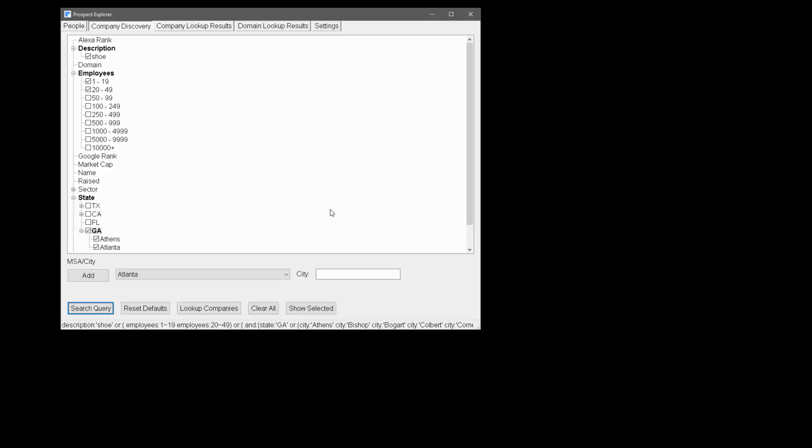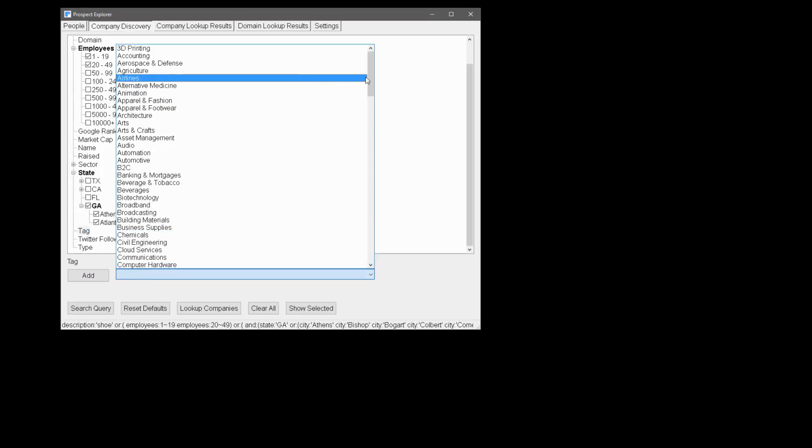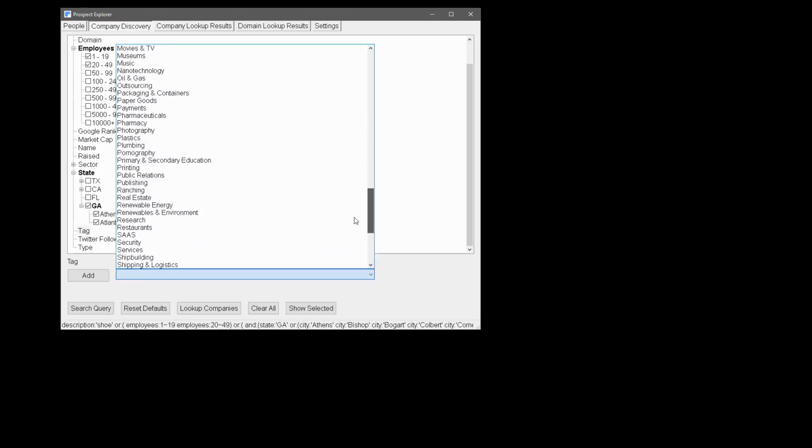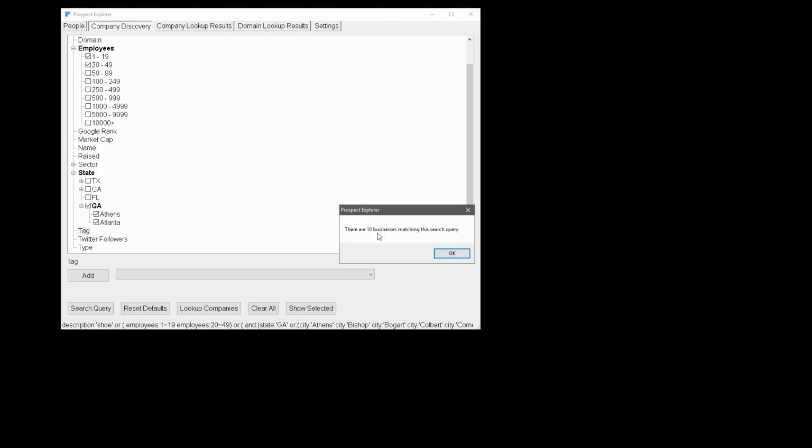Great. We can also add in sectors, so we can target specifically on given areas. And tags is another one. These are similar to sectors, but not quite exactly the same. This is a nice, easy way you can customize and go look through your data. So, with the search query, I have 10 businesses.